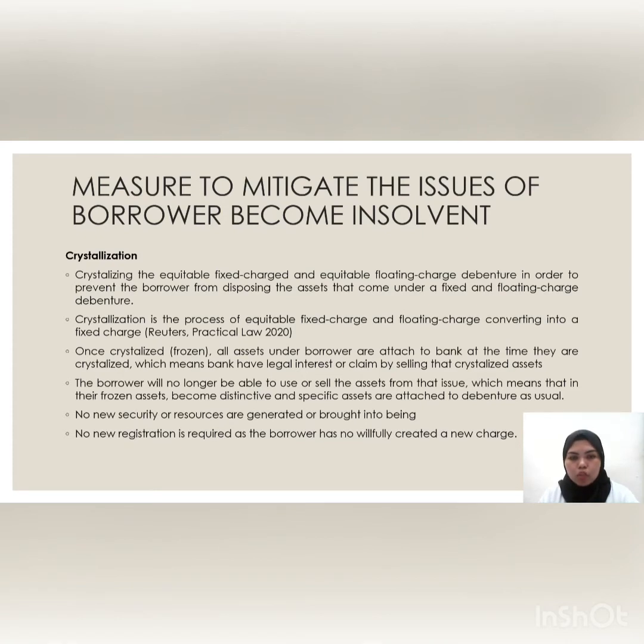My matric number is 265654. I will present my part, which is measures to mitigate the issue of the borrower becoming insolvent. When the borrower becomes insolvent, the bank will enforce its right under the debenture by crystallizing the equitable fixed charge and equitable floating charge debenture in order to prevent the borrower from disposing of the assets that come under the fixed and floating charge debenture.